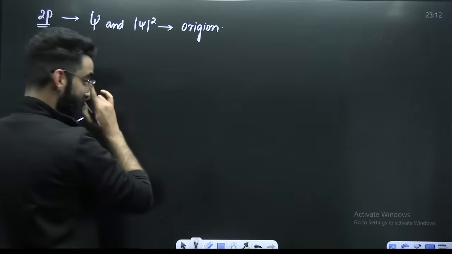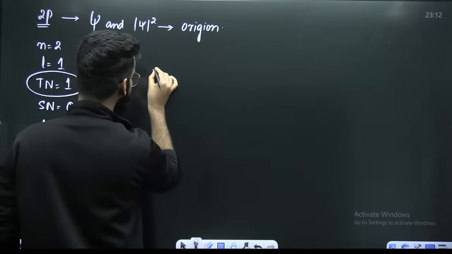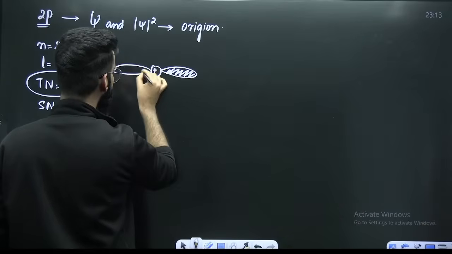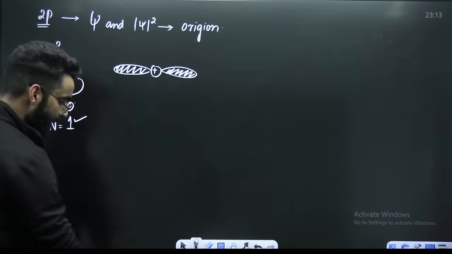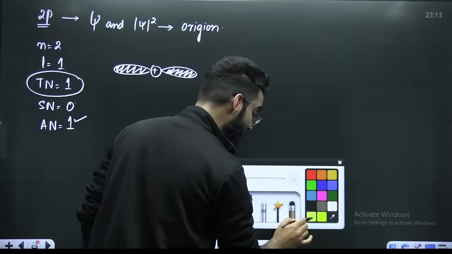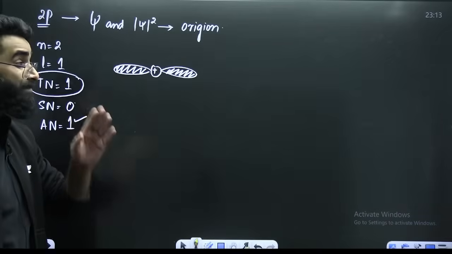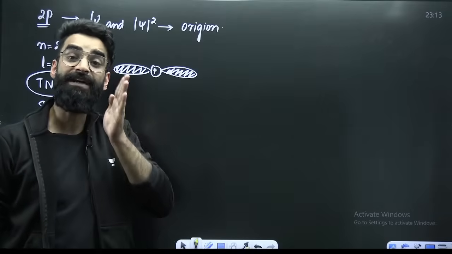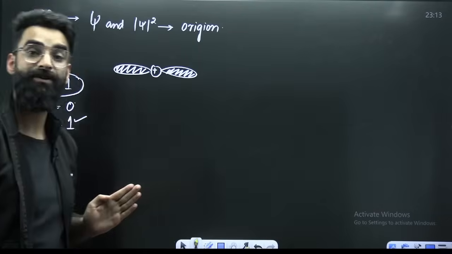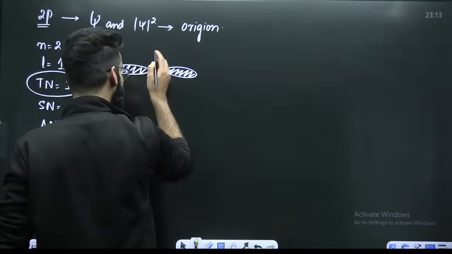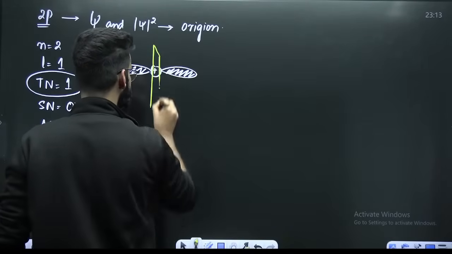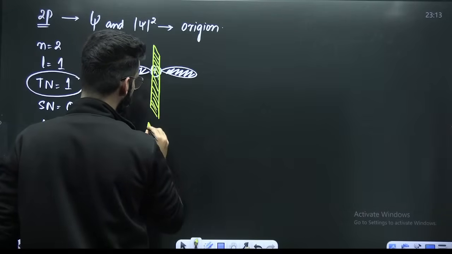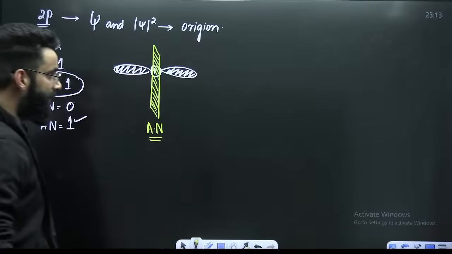Now, how does this P look? P is dumbbell shaped, right? So this is your nucleus. This is your 1 lobe, this 1 more lobe. Okay, this is your 2P. Now, my dear students, you have got the angular node here. What is an angular node? Angular node is a plane, like I showed you, a nodal plane. Angular node is a plane which cuts the orbital in such a way that no electron density lies on that. If you cut the orbital in between, this is the plane wherein electron density will be 0. You call this particular plane the angular node.